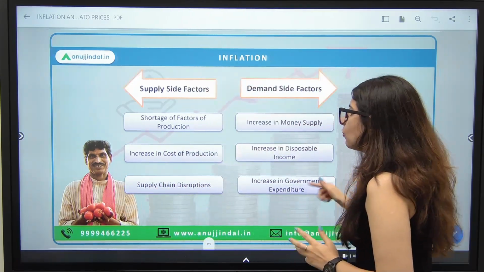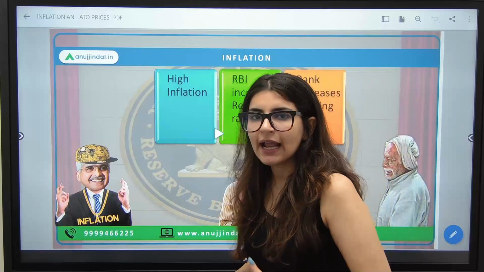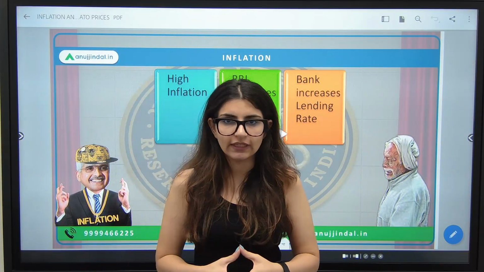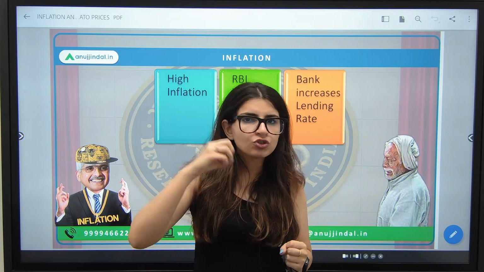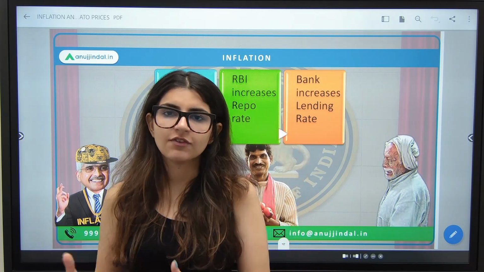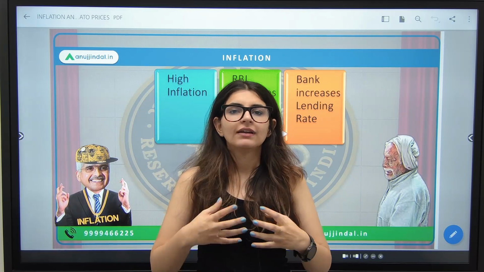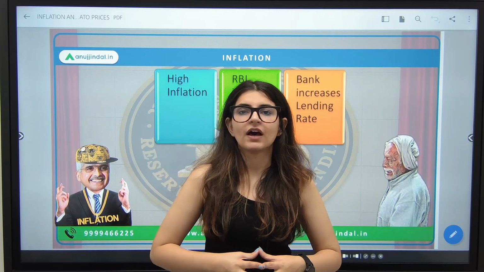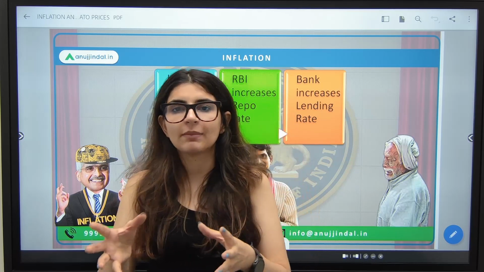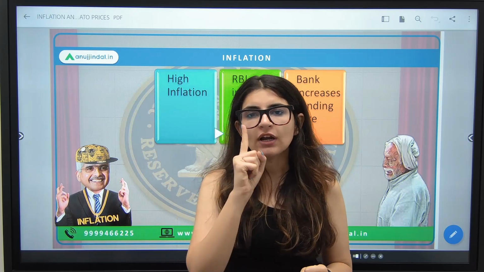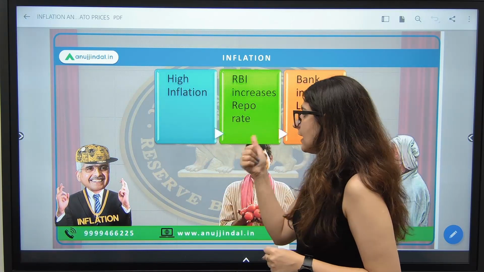Now let's understand what happens or what does RBI do when inflation takes place. So जब inflation बहुत ज़्यादा होती है, that is there is a huge rise in the prices of goods and services, what RBI does is through various measures like the monetary policy statements of RBI or the monetary policy committee of RBI takes various steps to reduce this inflation. One of the steps is by increasing its repo rate.